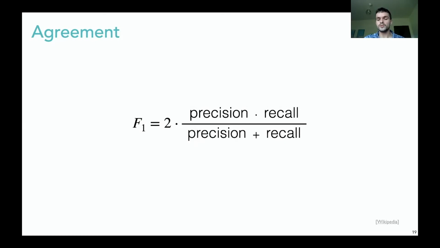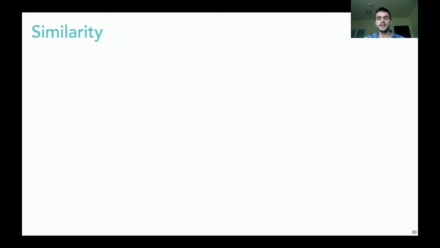We now move on to the similarity metric. In order to understand similarity, we make a small excursion into clustering. We can take each decision taken by the reference algorithm and the situation it was taken in, and embed it in a 2D space.